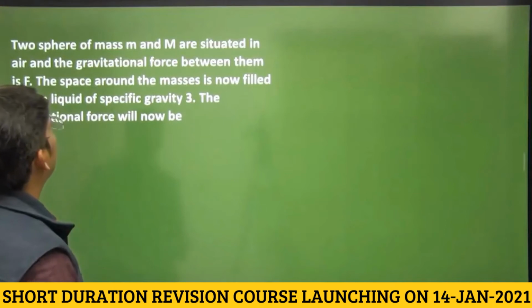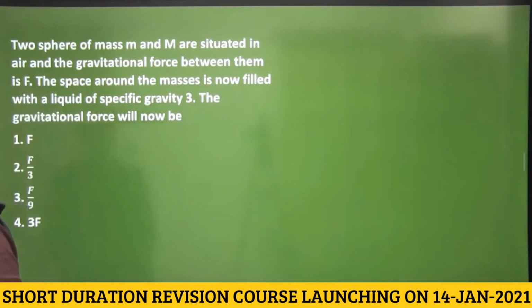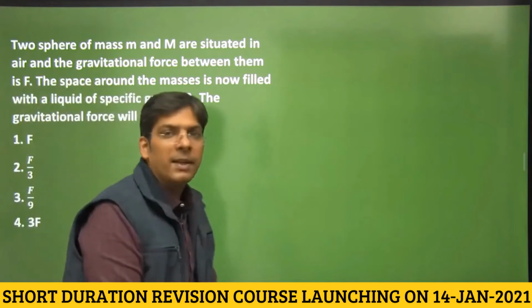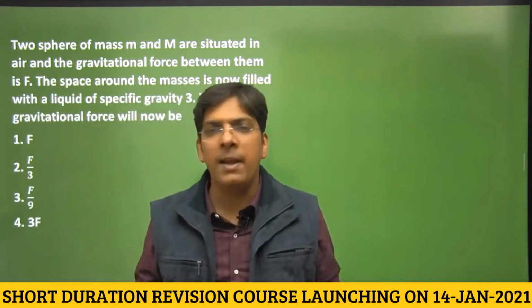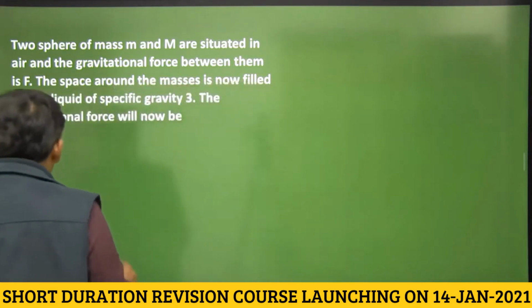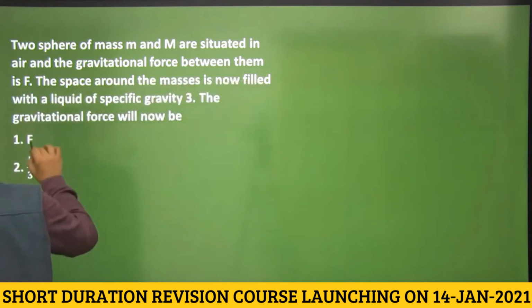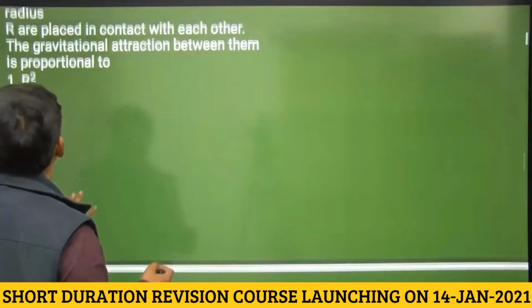Two spheres of mass m and m are situated in air and the gravitational force between them is F, and the space between the masses is now filled with a liquid of specific gravity 3. What will be the gravitational force? Gravitational force does not depend on the medium present between the masses, so gravitational force has to remain same, that is F. Okay. Now next question, dear students.